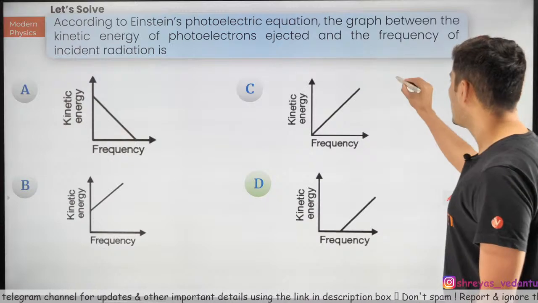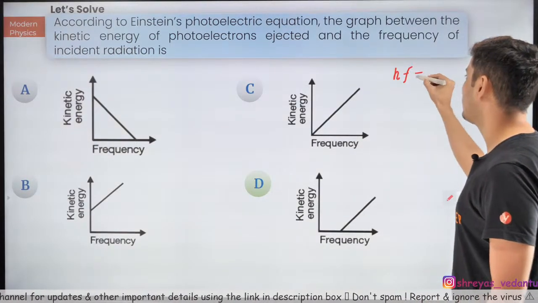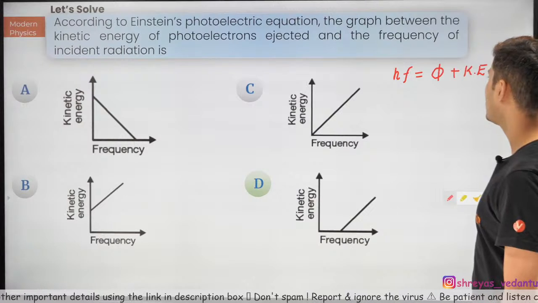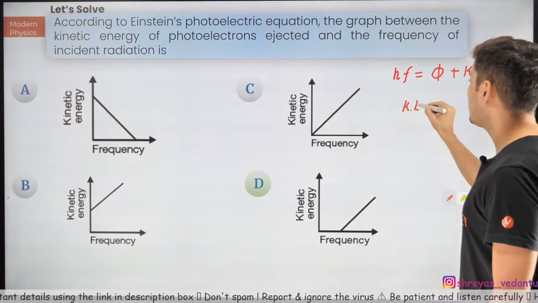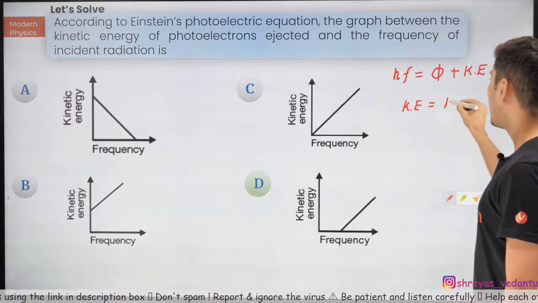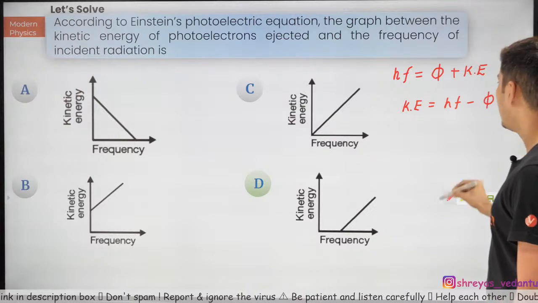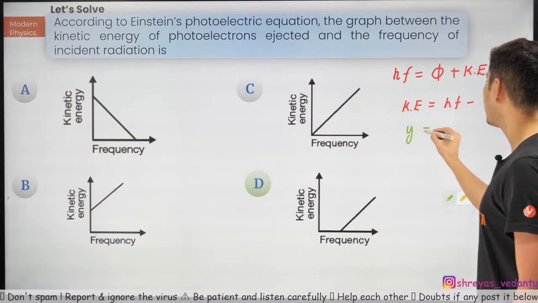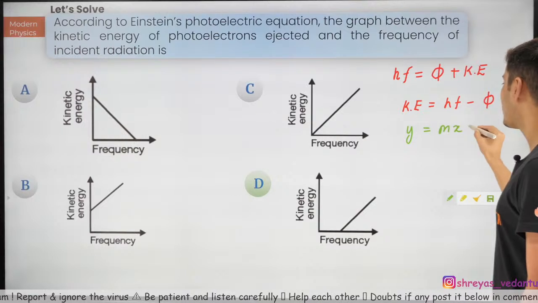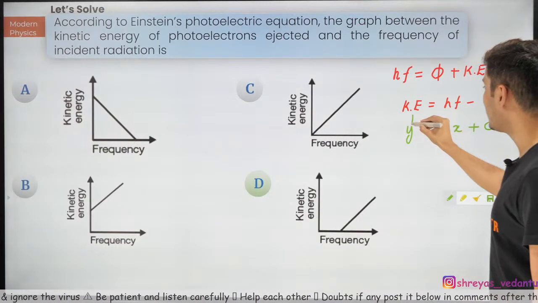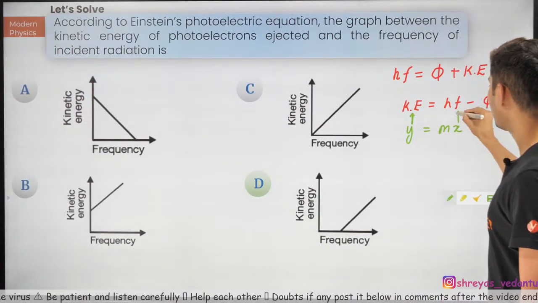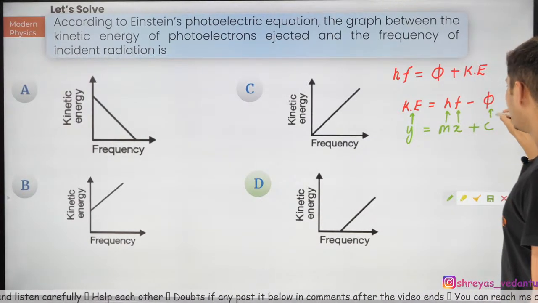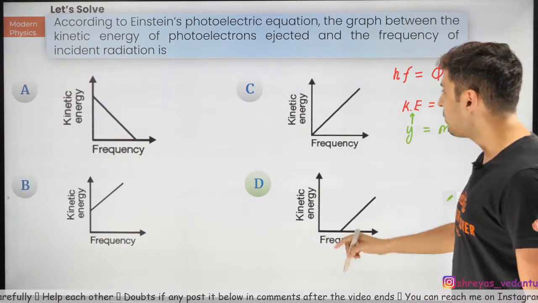Why is it D? Use your photoelectric equation. HF is equal to phi plus kinetic energy. So kinetic energy will be HF minus phi. Now don't you see this is of the form y is equal to mx plus c. Y is kinetic energy, x is frequency, m is h, which is positive, and the intercept is negative. So there is only one graph.